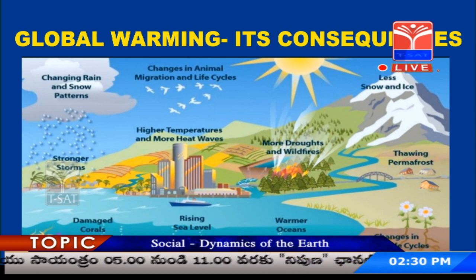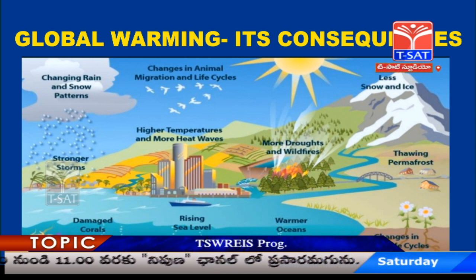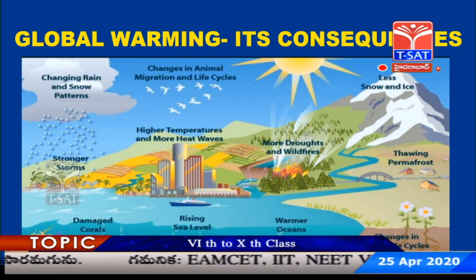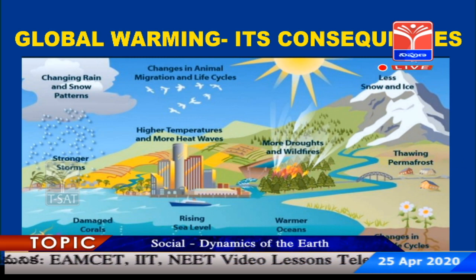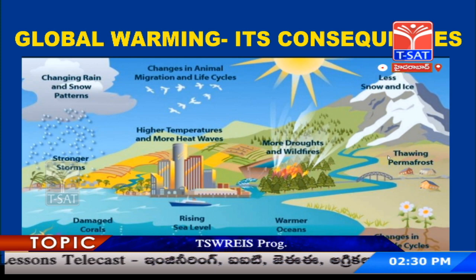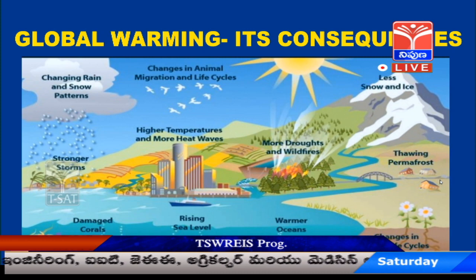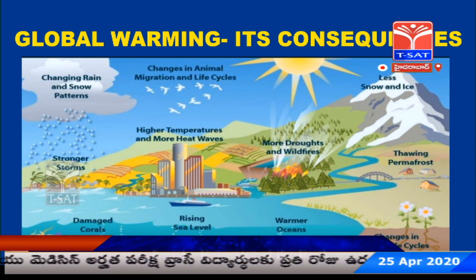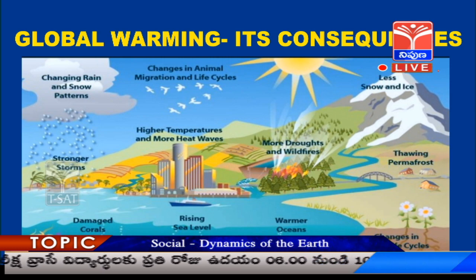and even animal migration cycles and life cycles are also disturbed a lot. There are droughts, there are wildfires, and the oceans are getting warmer, and the permafrost in icy regions is getting thawed, and polar ice and ice caps are getting melted, and there are many changes in plant life cycles too. So many disturbances, so many problems are all because of global warming.